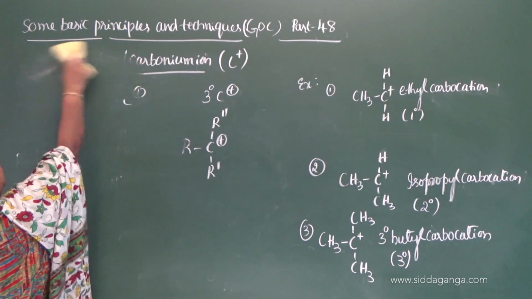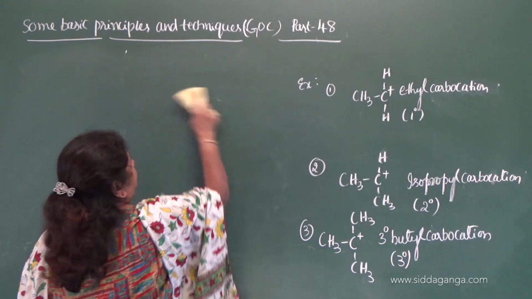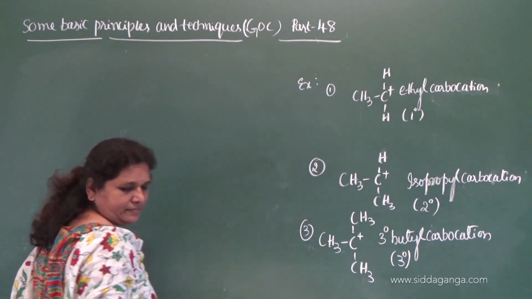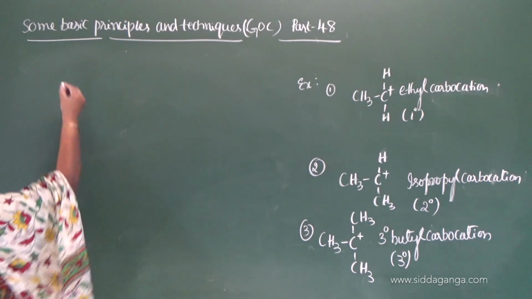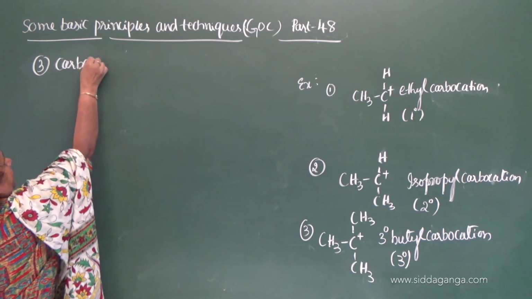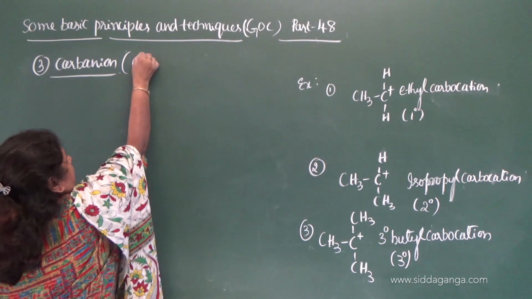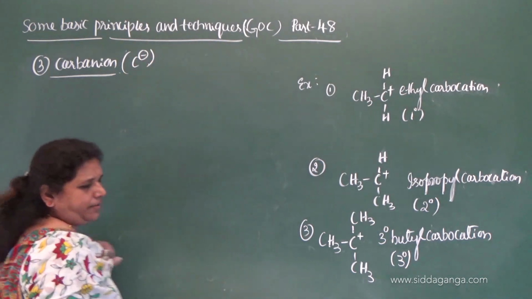Third one, carbanion. So the third one is carbanion. How to represent? Then what are carbanions?